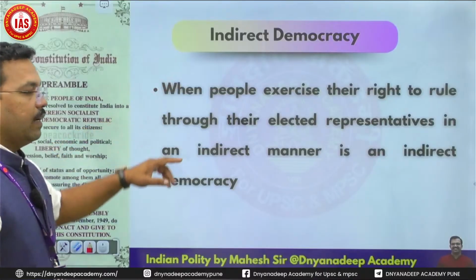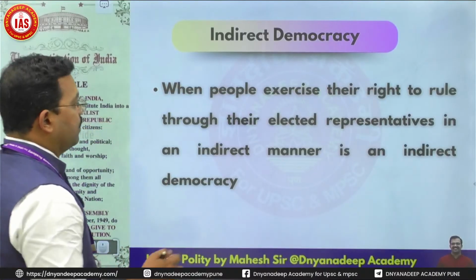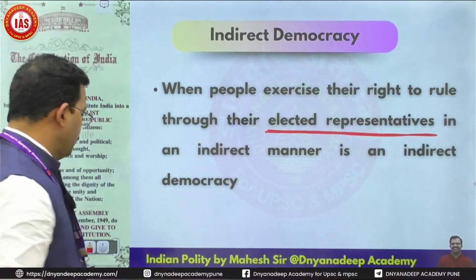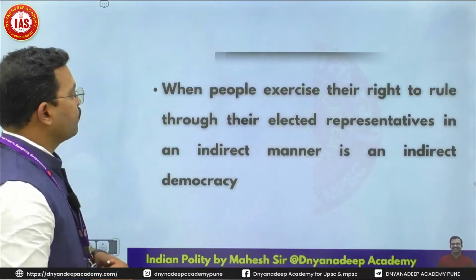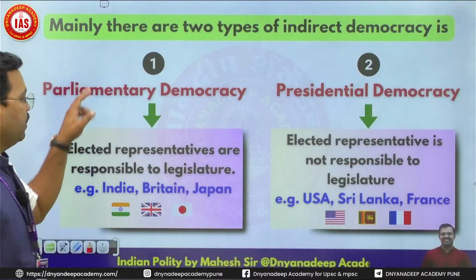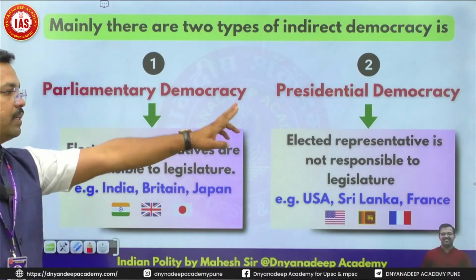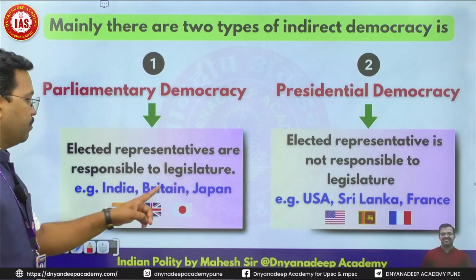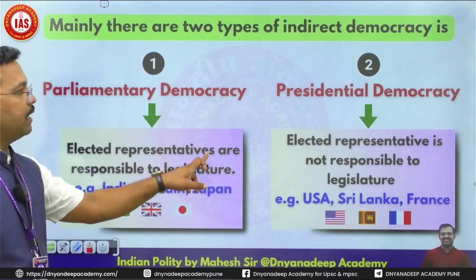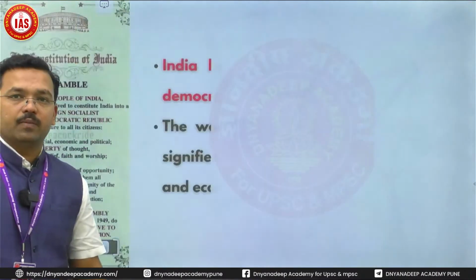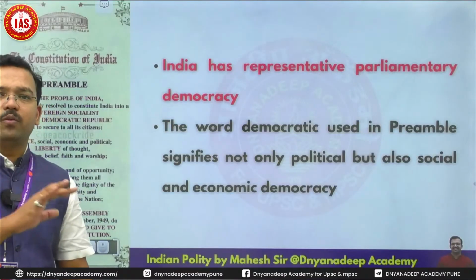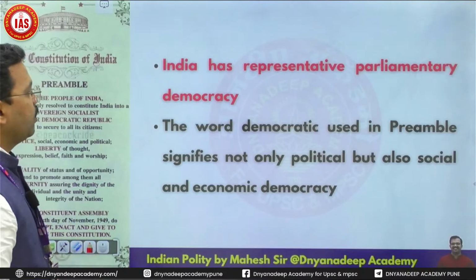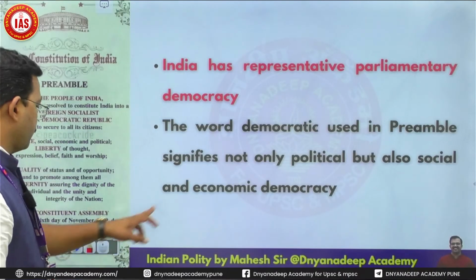Indirect democracy that we have in India, it is also known as elected representatives. It is also known as representative democracy. Mainly parliamentary democracy in India, presidential democracy, America, Sri Lanka, France. India, Britain, Japan, we have parliamentary democracy. They have presidential democracy. I am just skipping the part which is of no relevance. We'll go for more important part. India has representative parliamentary democracy.